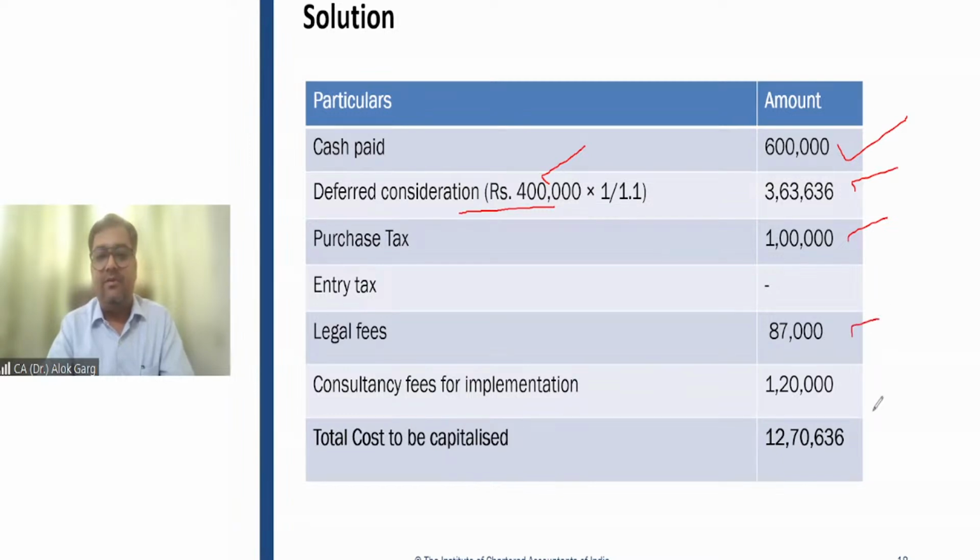Legal fee of 87,000 is there. Consultancy fee of implementation of 1,20,000 is there. So this is the total cost which is going to be capitalized at 12,70,636. This is the total cost which is going to be capitalized. Okay. Total cost which is going to be capitalized, 12,70,636.